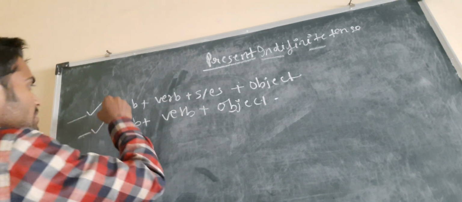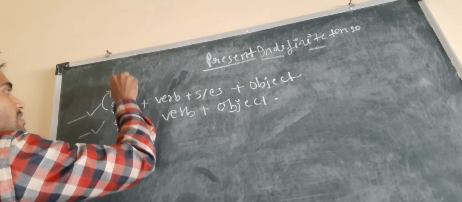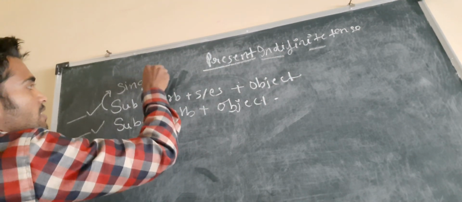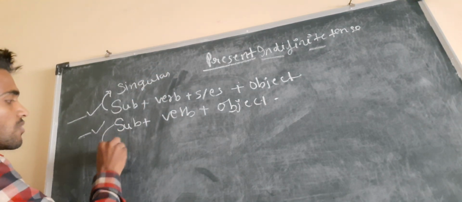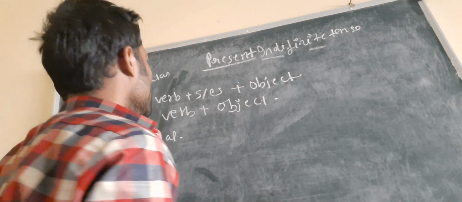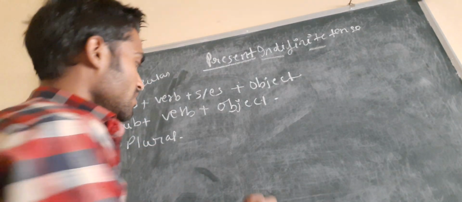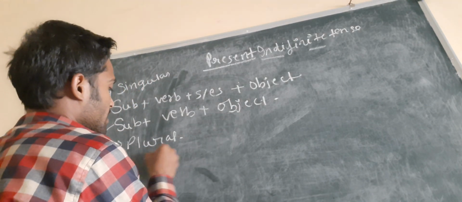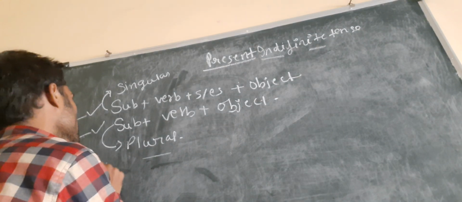This is the type for the singular, and this one is for the plural.